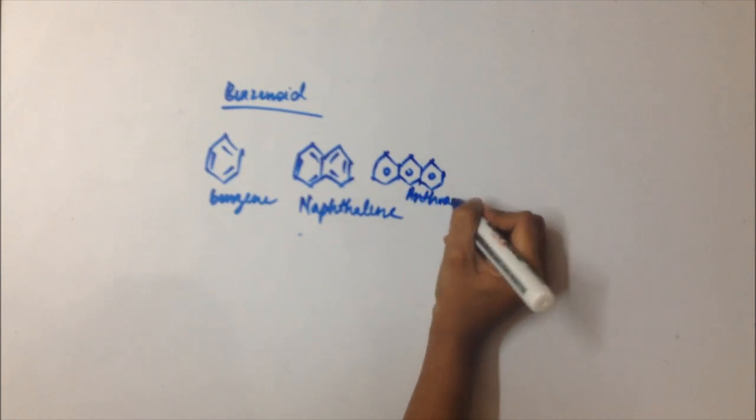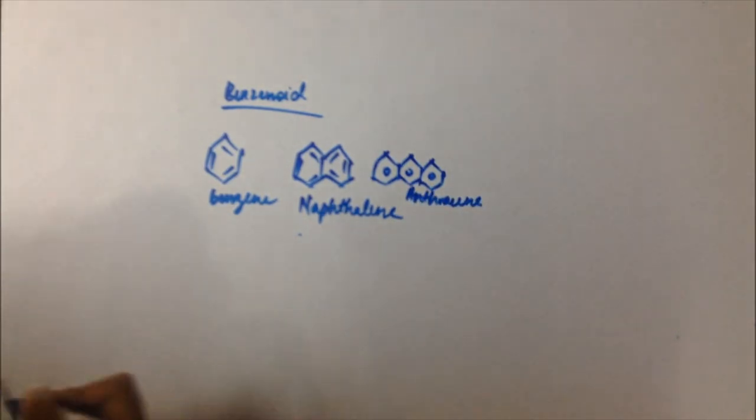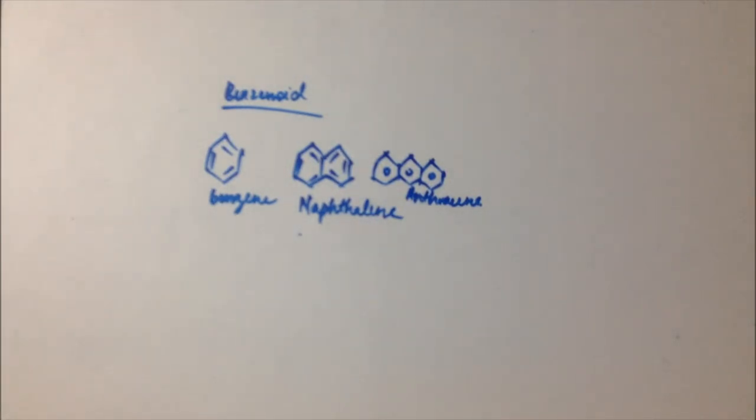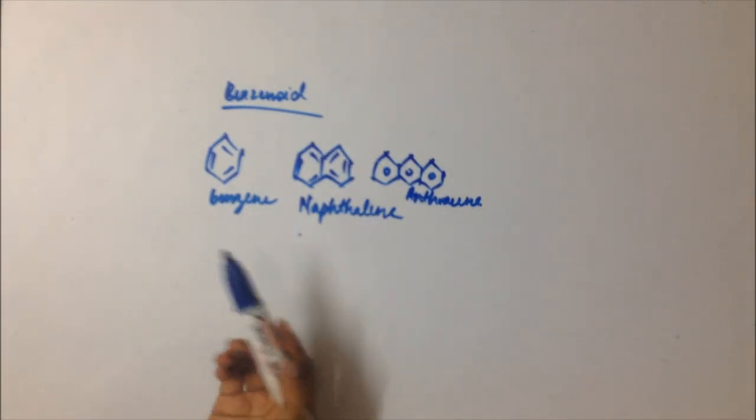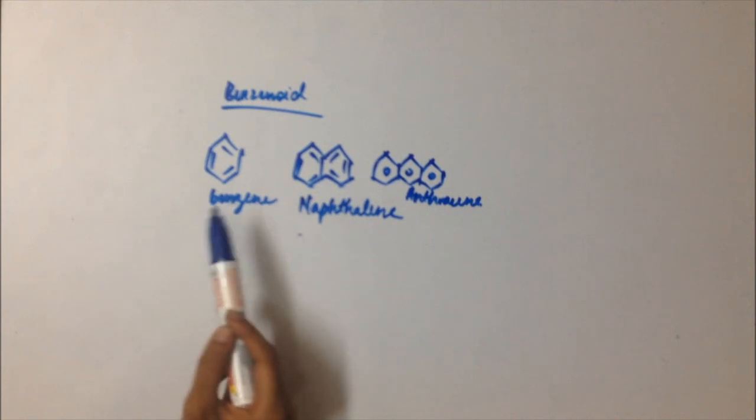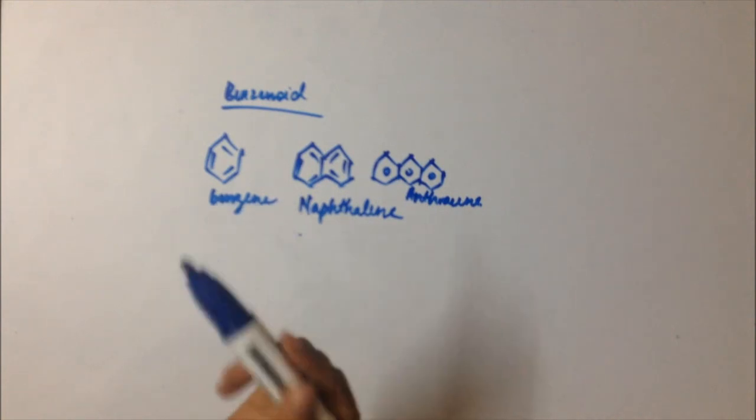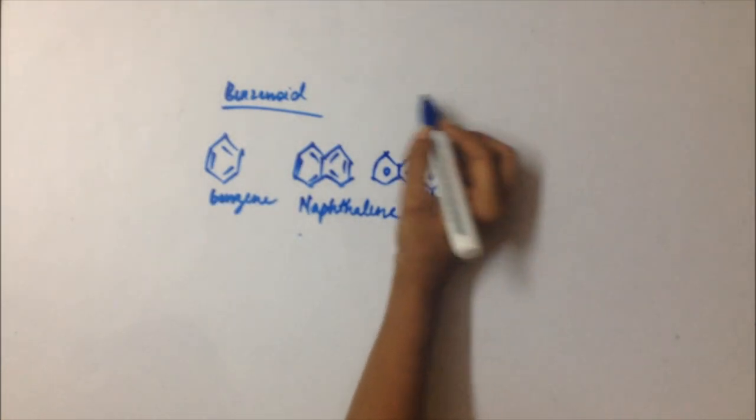This is called anthracene. So they're basically homocyclic compounds, which means they have carbon and hydrogen in them and they have resonance in them, but they have only benzene rings.